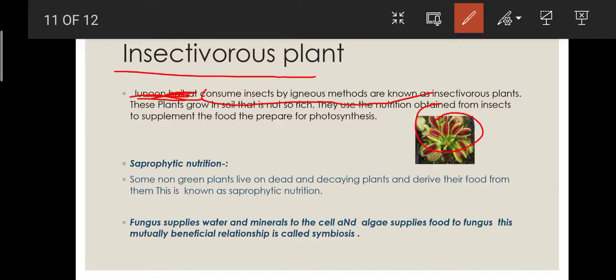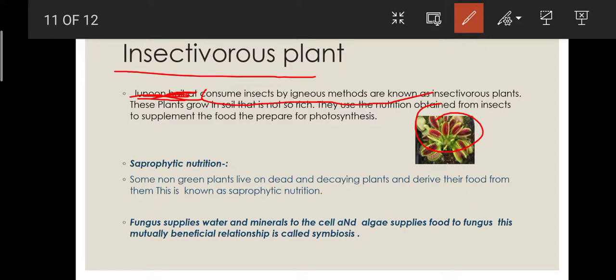These plants grow in soil that is not so rich in nutrition, in nitrogen also. So they use the nutrition obtained from insects to supplement their food for photosynthesis. These plants obtain the nutrition present in the insect to perform photosynthesis.